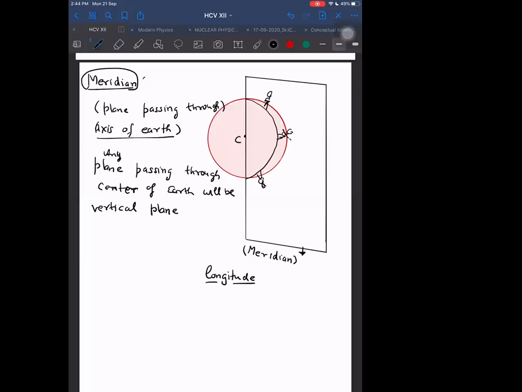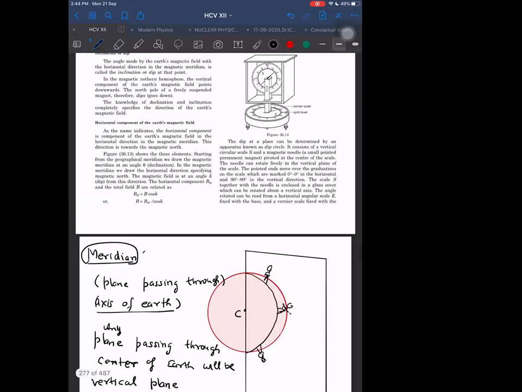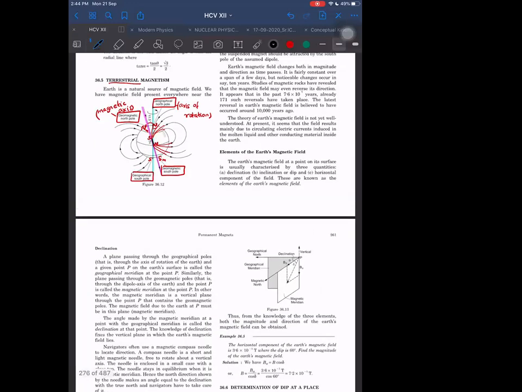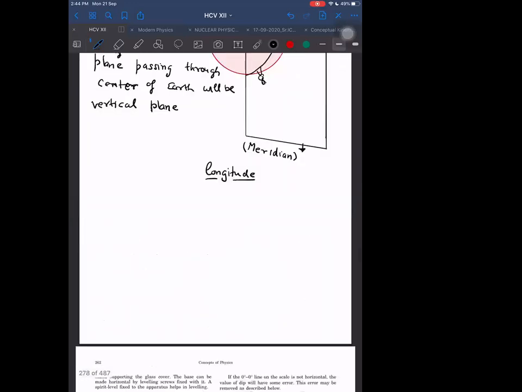But how many such axes can there be through which a vertical plane can pass? Mainly there are two important axes. One is the magnetic axis, and the other is the geographic axis. Accordingly, meridian is also defined in two ways.